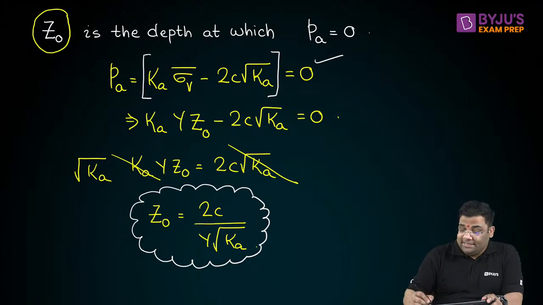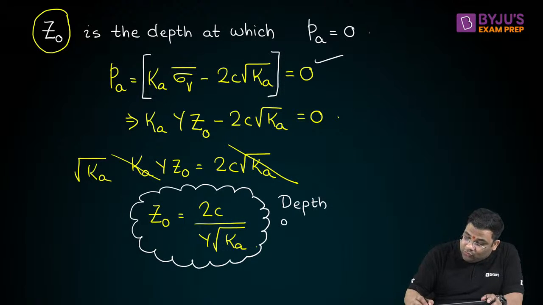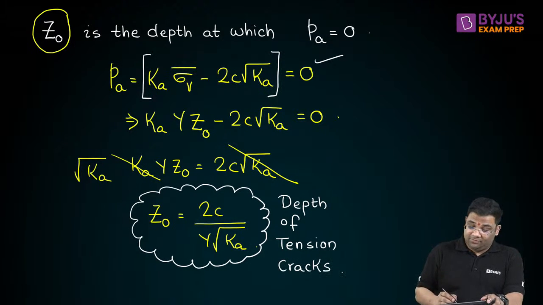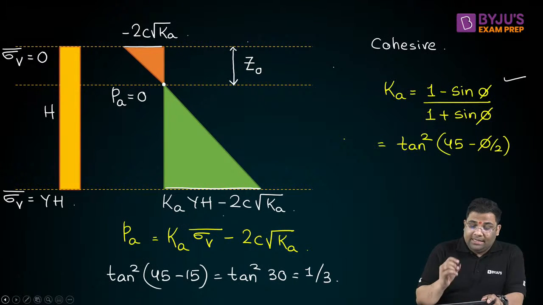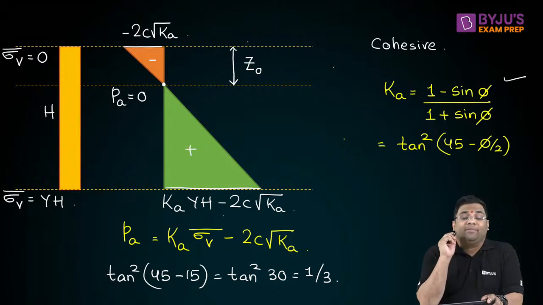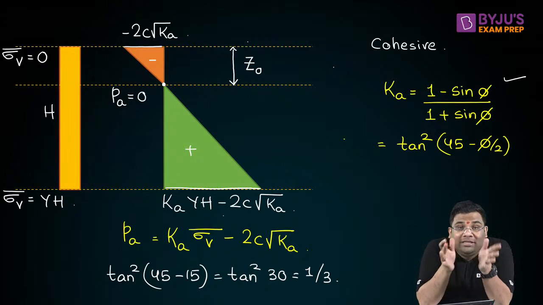This is also known as the depth of tension cracks. Why is it known as the depth of tension cracks? Because you see, here the earth pressure is negative. Below it is positive. Here it is negative. That means it is not pushing the wall.